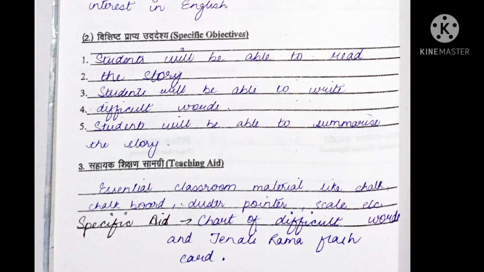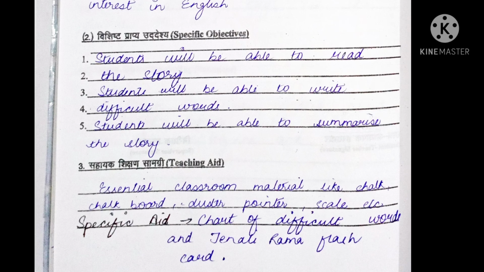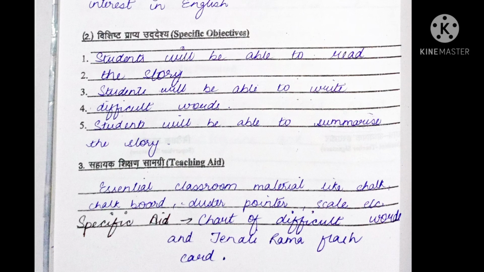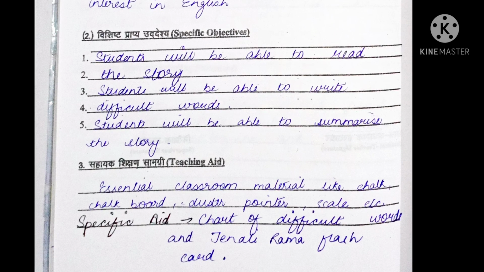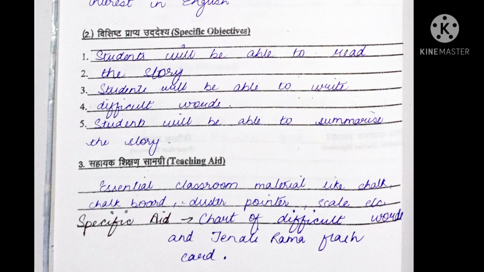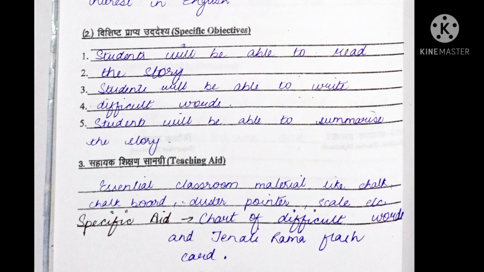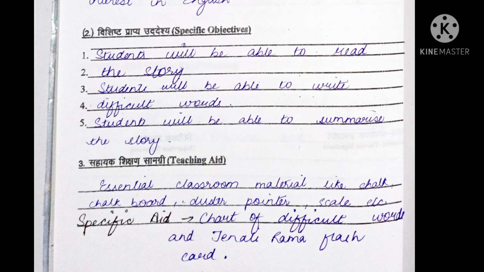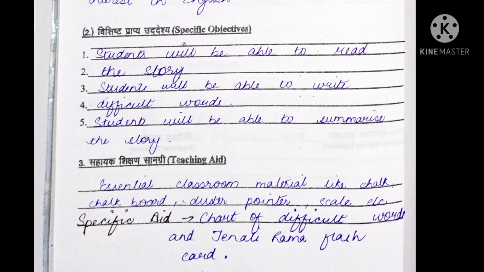Then in the second point comes the specific objectives. I have listed 3 specific objectives. Those are: first, students will be able to read the story. Second, students will be able to write difficult words. And third, students will be able to summarize the story.